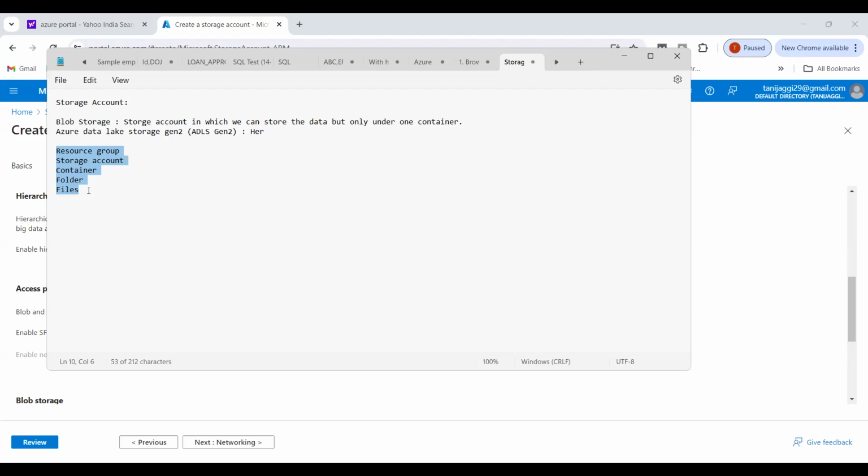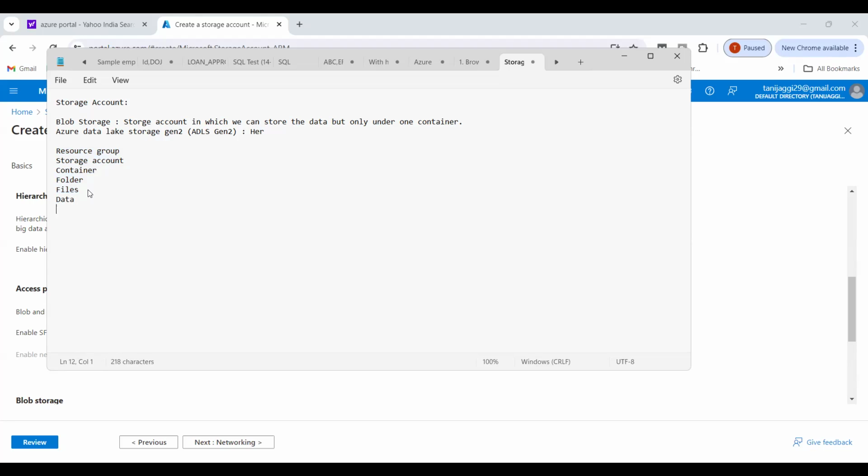So it's like a storage account. In a storage account, there's a container. In a container, there's a folder and there's a file, and the file contains your data. In the boxes you have kept your clothes; clothes are your data.